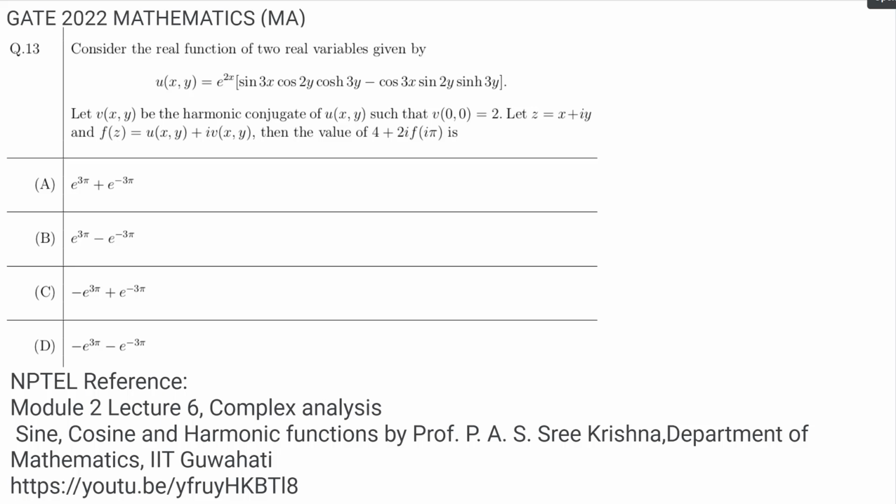So from the given problem we can see u is a function and v is the harmonic conjugate. Whenever we have a harmonic function u, we can always find a harmonic conjugate v, unique up to a constant, such that u + iv, as defined by this relation, is analytic.